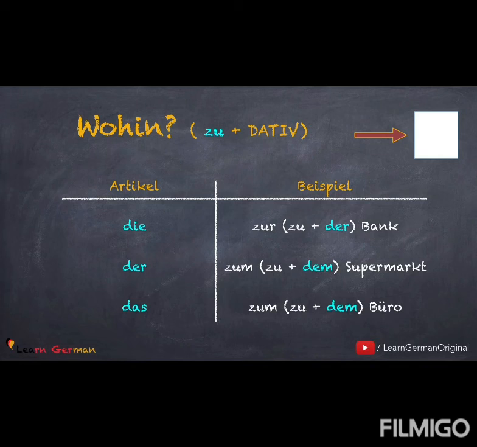I would like to give you a tip here. Make a list of various buildings, write their articles, and then write down their prepositions with wo and wohin. Go through the list once or twice or maybe thrice or maybe more. And soon you'll remember when to use which preposition.